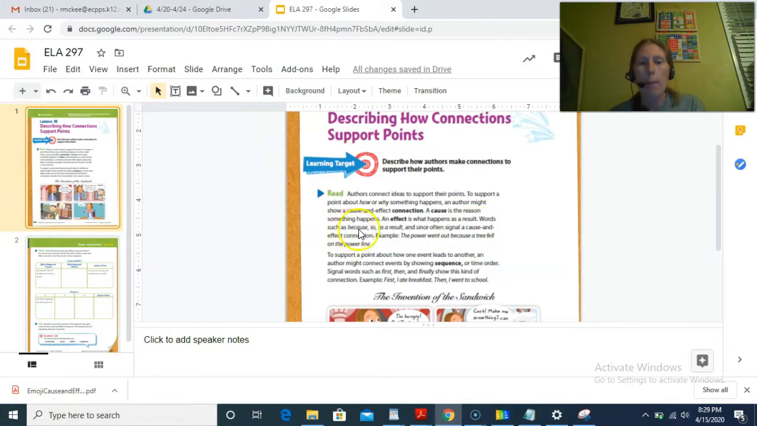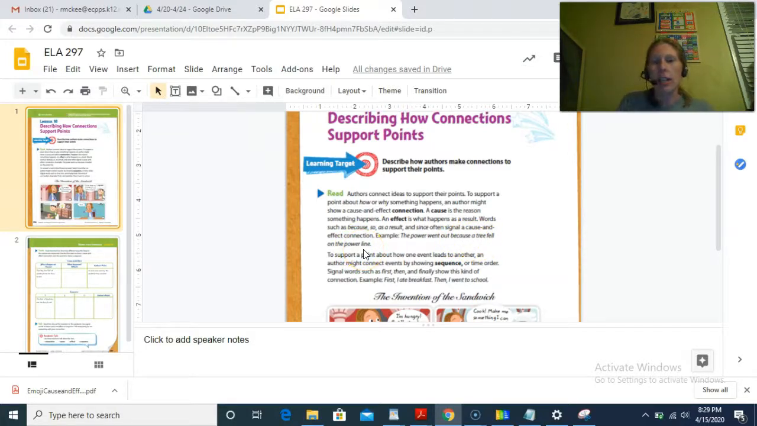Words such as because, so, as a result, and since often signal a cause and effect connection. These are those signal words. This is when we sit in that class and I do that really annoying sound you guys hate and I go, woo, woo, woo. So when you hear those words like because, that might mean there's a cause and effect relationship, or so, or as a result. Here's an example. The power went out because a tree fell on the power line.